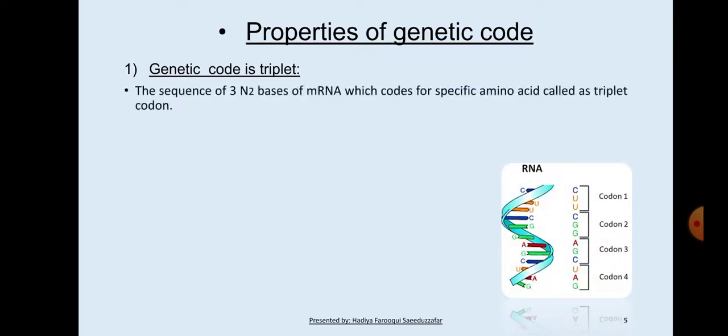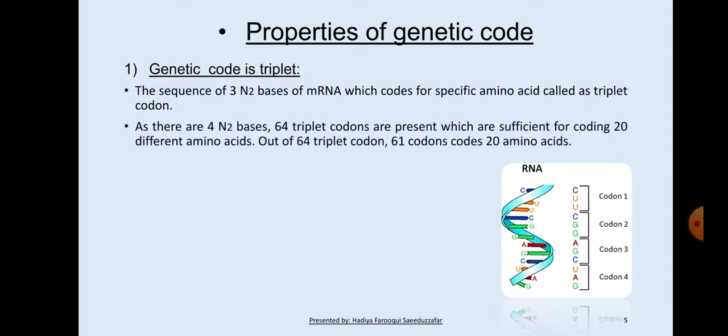Then we see the properties of genetic code. First, genetic code is triplet. The sequence of 3 nitrogen bases of mRNA which codes for a specific amino acid is called a triplet codon. As there are 4 nitrogen bases, 64 triplet codons are present, which are sufficient for coding 20 different amino acids. Out of 64 triplet codons, 61 codons code 20 amino acids.